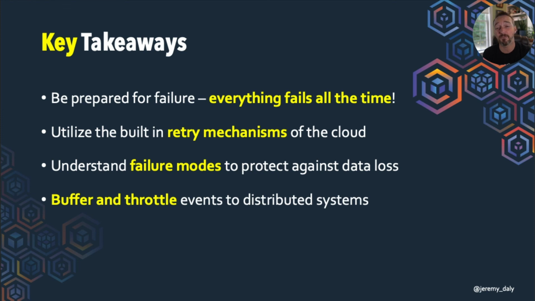Make sure you buffer and throttle events to distributed systems. This allows us to tweak each individual service so that it does exactly what it needs to do and only has access to what it needs. And then we can go ahead and make sure that we buffer those events and throttle them so that those can get processed when they're available.